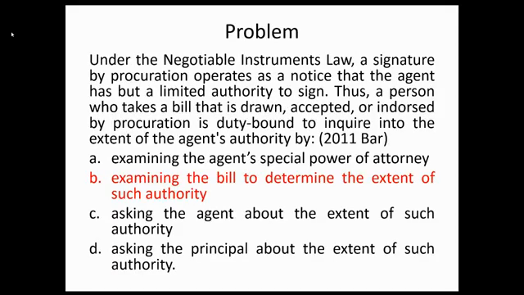Problem. Under the Negotiable Instruments Law, a signature by procuration operates as a notice that the agent has but a limited authority to sign. Thus, a person who takes a bill that is drawn, accepted, and endorsed by procuration is duty-bound to inquire into the extent of the agent's authority by, letter B, examining the bill to determine the extent of such authority. Kasi nga hindi kayo required na mag-go beyond sa face ng instrument. Just look at the face of the instrument, okay, para ma-determine ano ba ang extent ng authority ng agent.